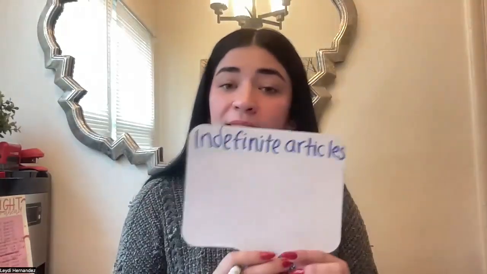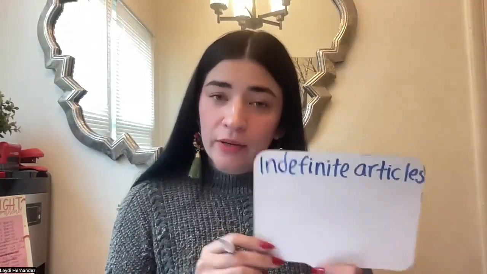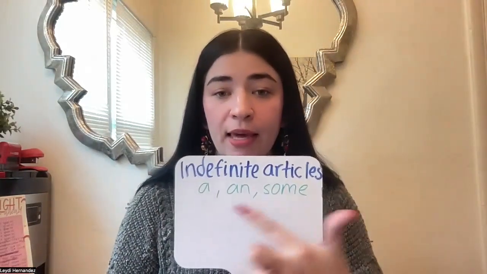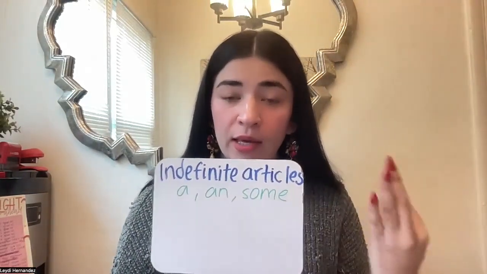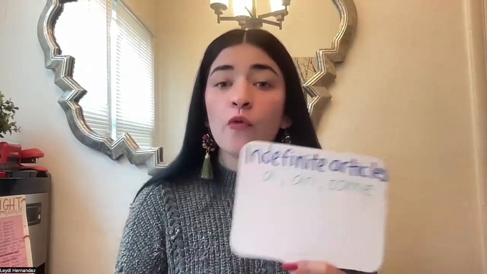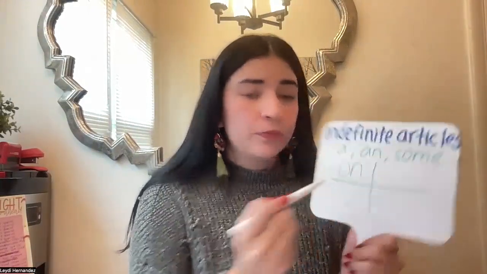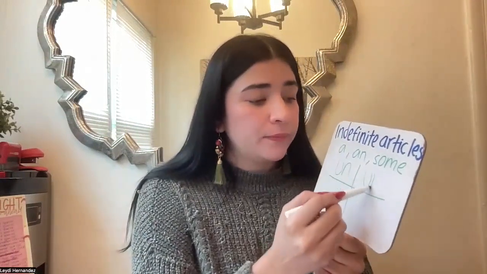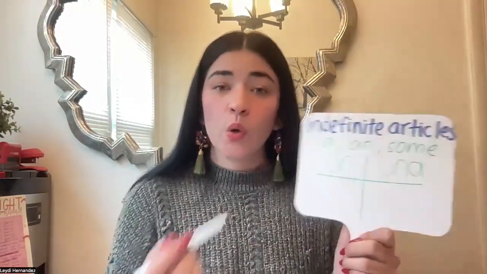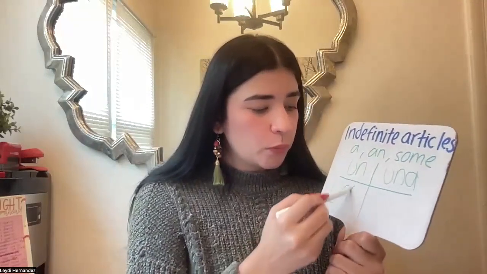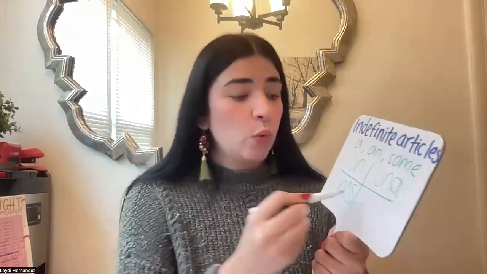Now we have the indefinite articles. The indefinite articles in English are a, an, and some. Okay, so a, an, and some. We have three. In Spanish, we also have four, just like the definite articles. We have un, una, unos, and unas.